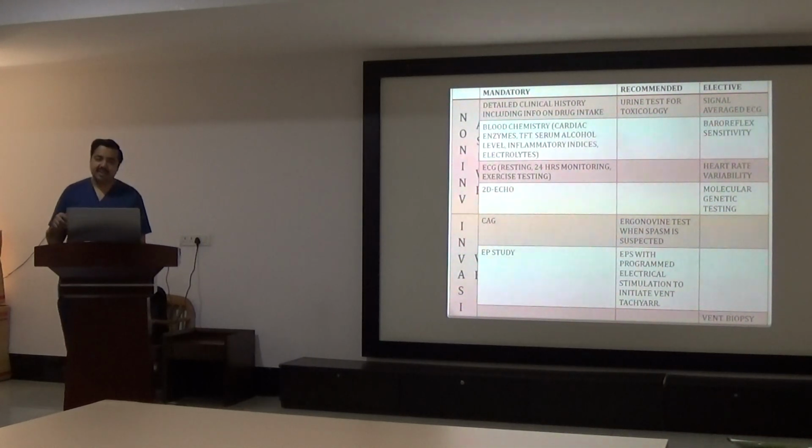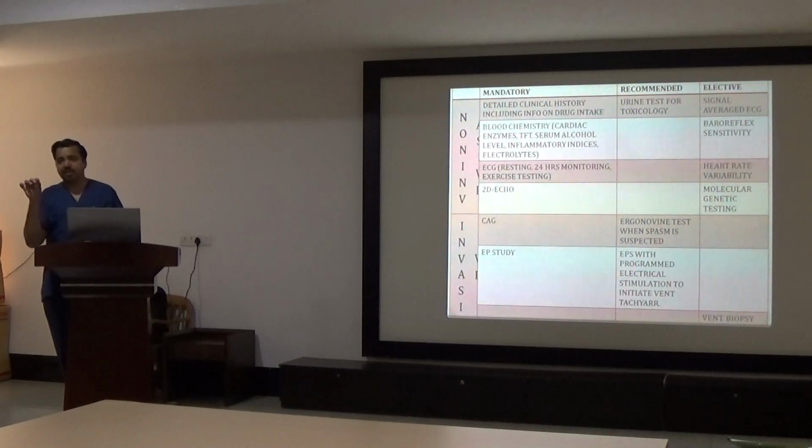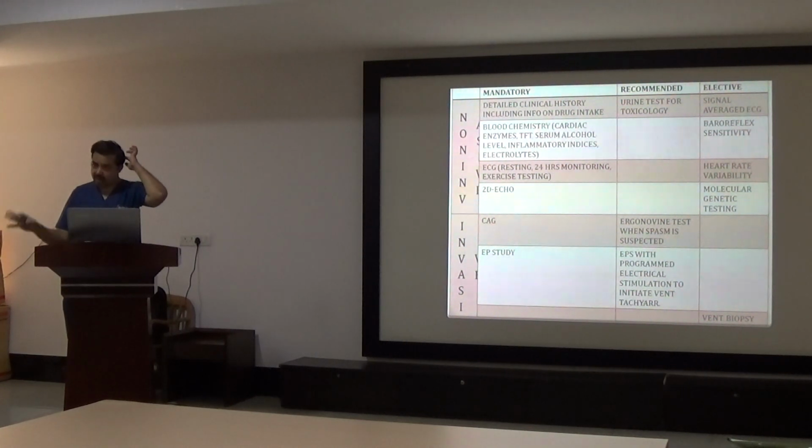A signal averaged ECG means a magnified view of the ECG strip that we take, in which, after the QRS complexes, there are minor electrical abnormalities that suggest some repolarization abnormality, and that can indicate arrhythmias. Even a normal ECG machine can do that, but there has to be separate software on that machine. So that is signal averaged ECG.